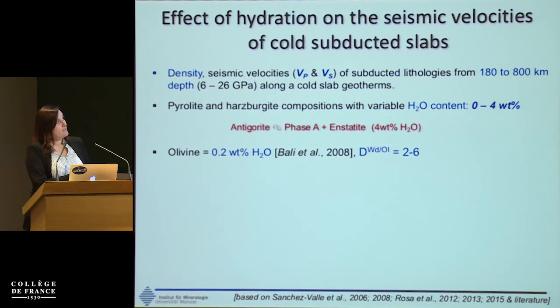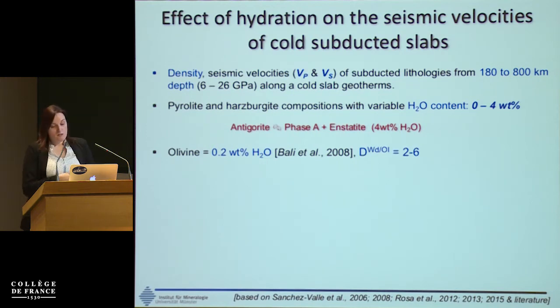There is a range of values for the partition coefficients between wadsleyite and olivine that range from 2 to 6. So this means that, depending on how much water you have at the beginning and on the partition coefficient, you will put more water in wadsleyite, and once you have water in wadsleyite, you probably prevent the formation of other phases, because we don't know the partition coefficients.